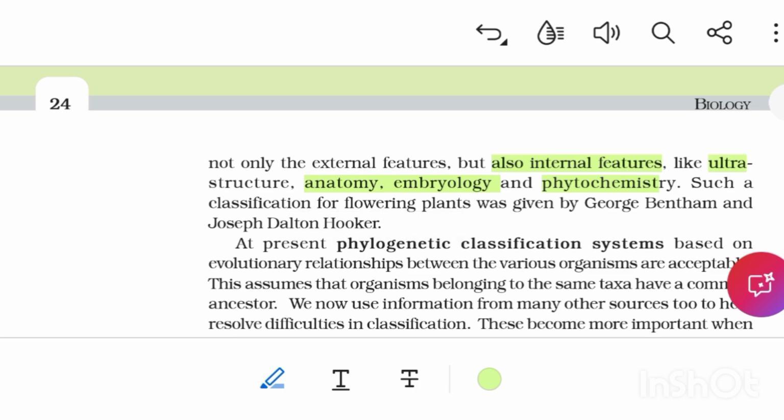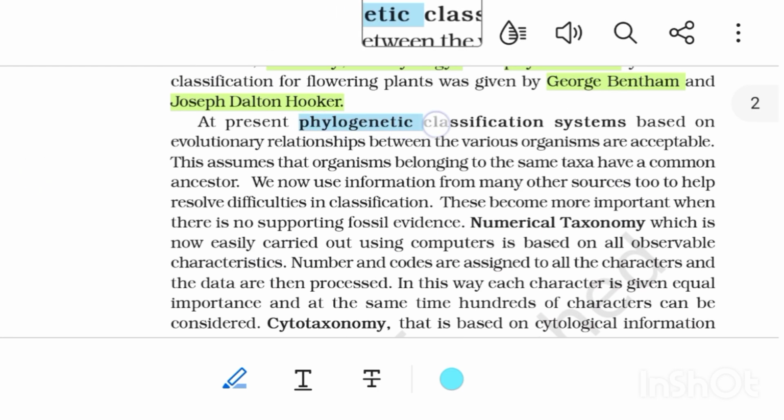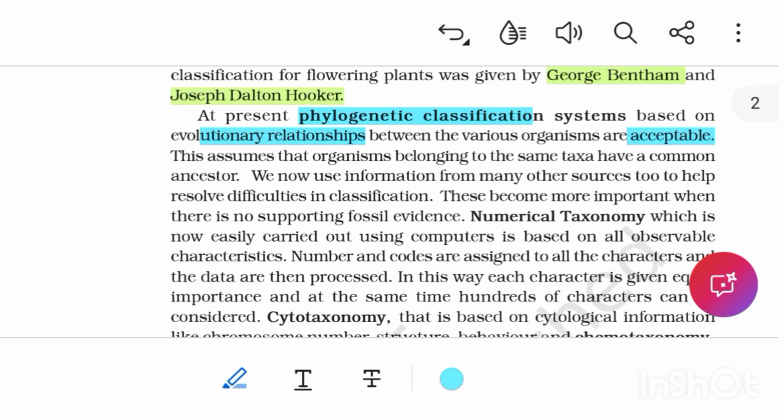Such a classification of flowering plants was given by George Bentham and Joseph Dalton Hooker. At present, phylogenetic classification systems based on evolutionary relationships between the various organisms are acceptable. This assumes that organisms belonging to the same taxa have a common ancestor.